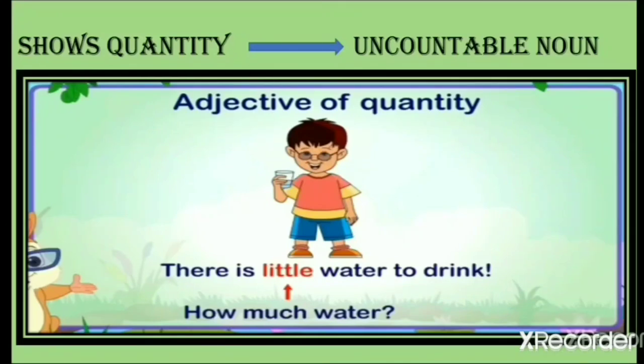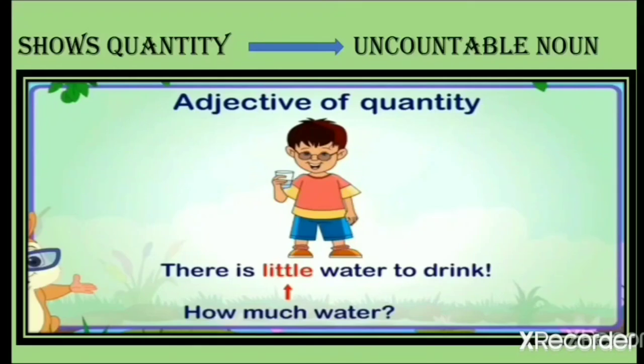So the example sentence is, there is little water. We can't say some water or many water. Rather we will say there is a little water to drink. Now when we use the word little, it gives us the answer of how much water you need to drink. So little is an adjective used which shows uncountable and which shows the quantity.